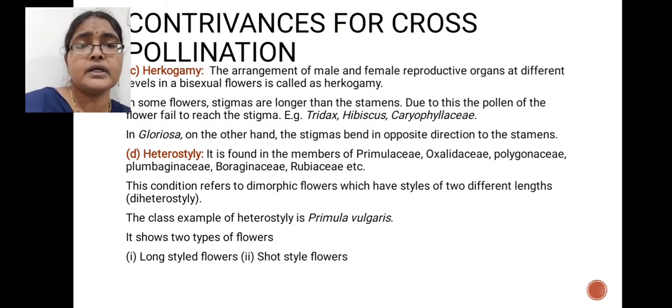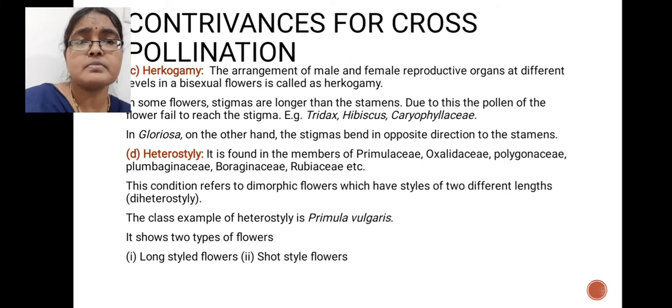Now the third contrivance for cross-pollination, which is hercogamy. Hercogamy means the arrangement of male and female sex organs at different heights or at different levels to prevent self-pollination. That contrivance is called hercogamy. Hercogamy is nothing but arrangement of male and female sex organs at different levels.